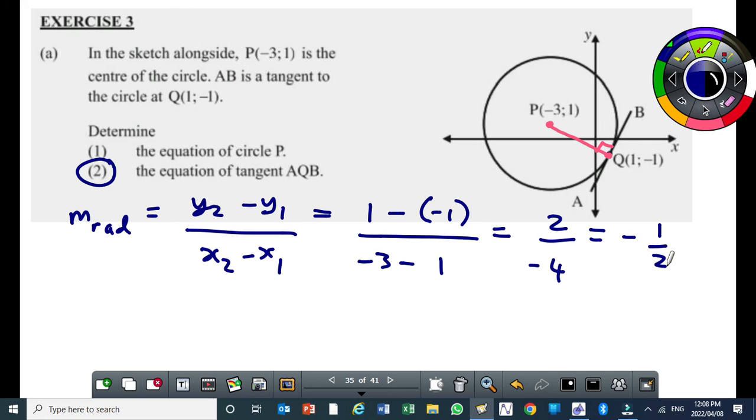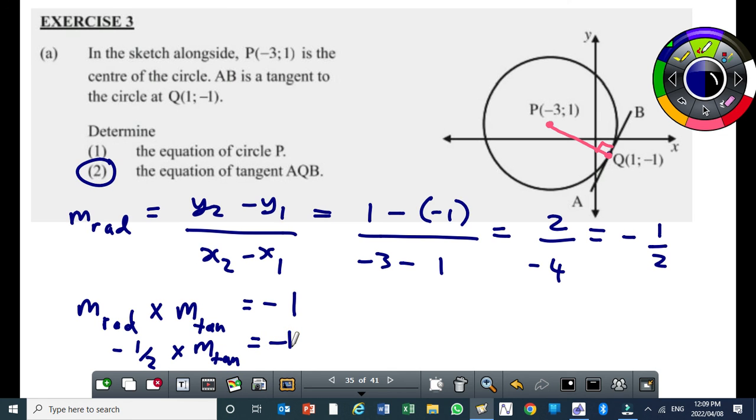Then we need to calculate the gradient of the tangent. So we use the formula m rad times m tangent, which should give us negative 1. We substitute the gradient of the radius: minus a half times m tangent equals minus 1.